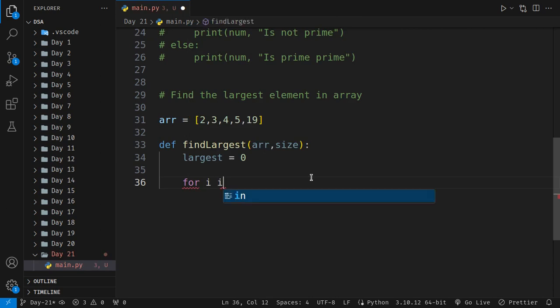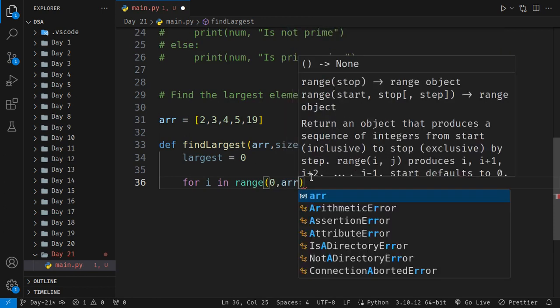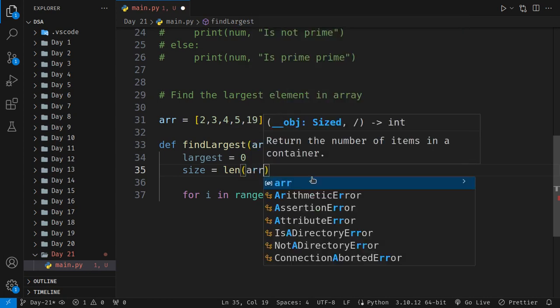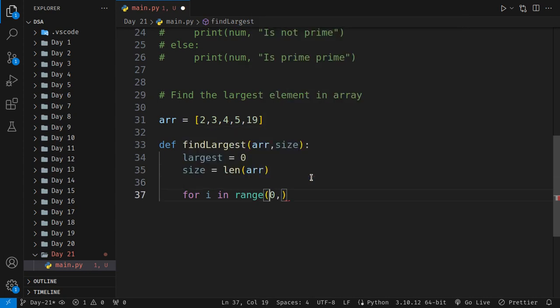So for i in range 0 to the size. How can you get the size? Size is equal to the length function of the array. Okay, once you get that, then you're going to say that if